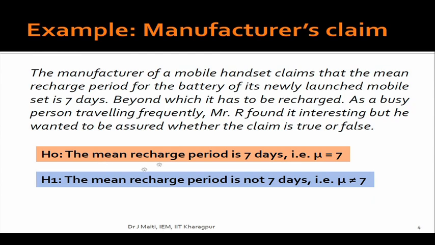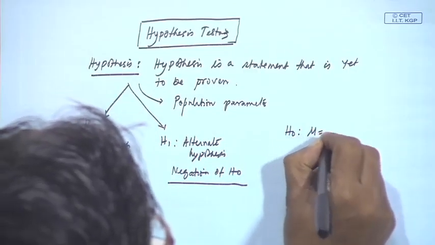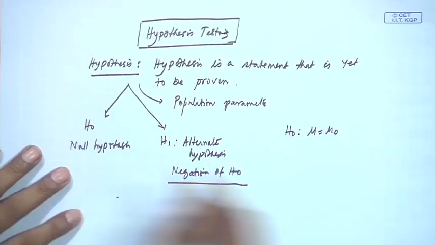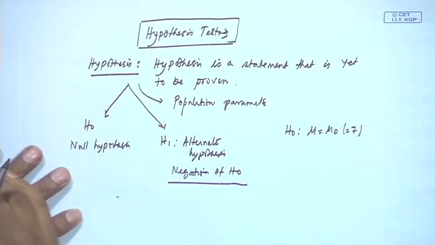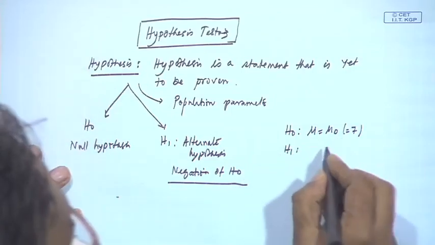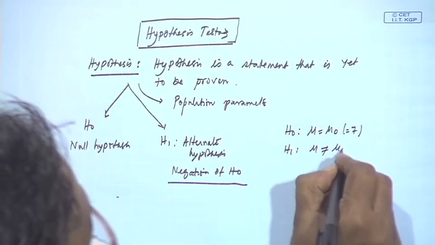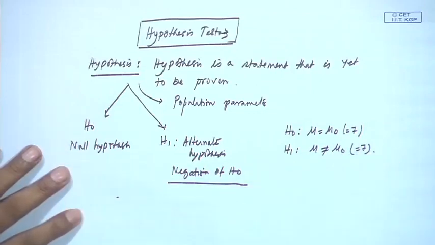So, here our null hypothesis is the mean recharge period is 7 days, which is the population mean. We are basically talking about null hypothesis mu equal to mu 0. In this case, mu 0 is 7, and alternative hypothesis is that mu not equal to mu 0. That means not equal to 7.